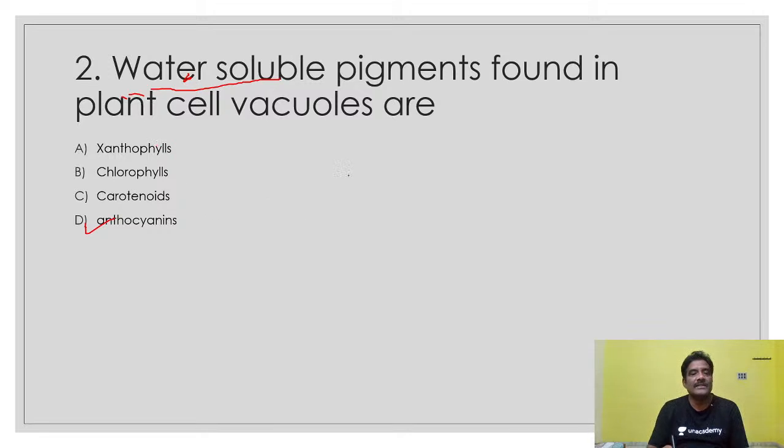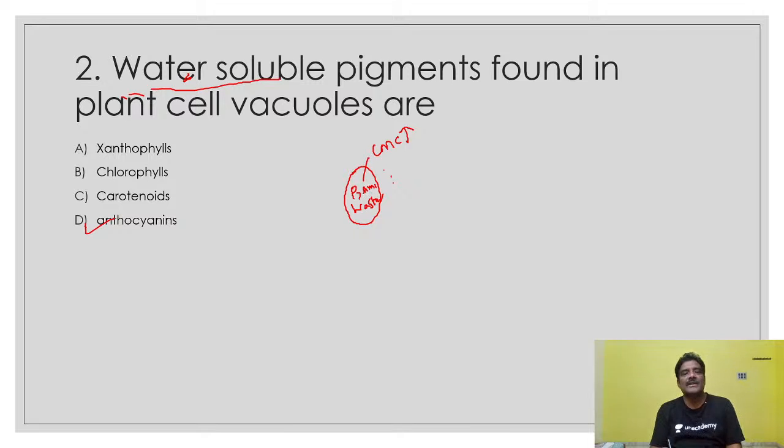And where is anthocyanin present? It is in the vacuole. The concentration in the vacuole is generally more than in the cytoplasm. Here pigments like anthocyanin, proteins, amino acids and waste materials are dissolved.